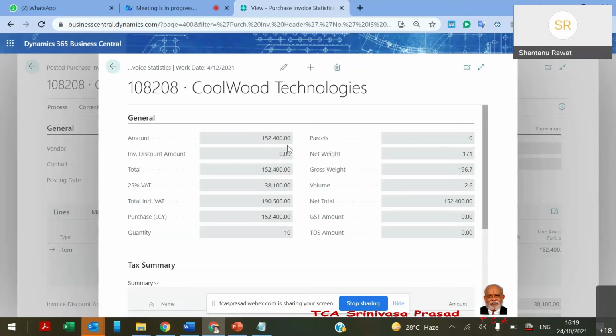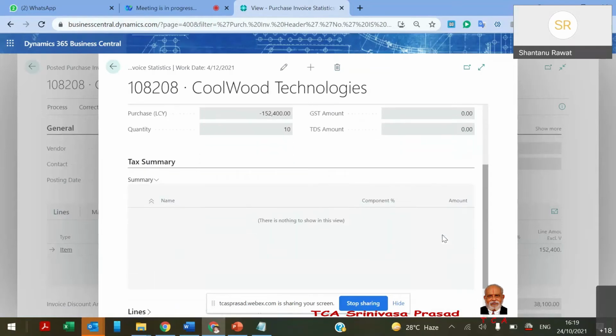It's like amount, what the discount is, if there is any GST or VAT, and the quantity, if there are any parcels, net weight, gross weight, net total, GST amount, all things are there.